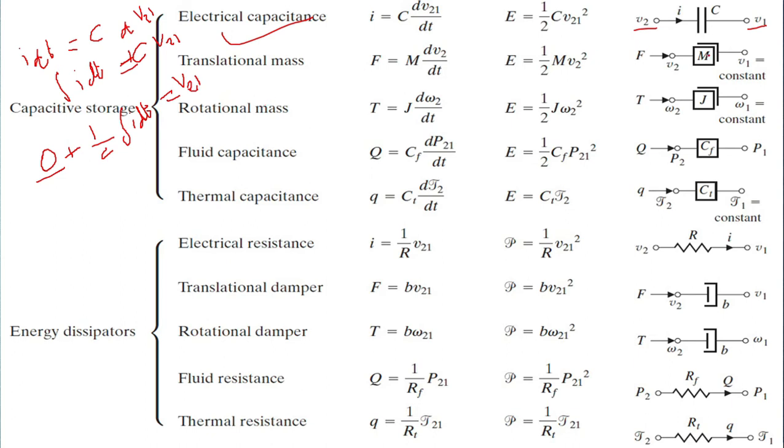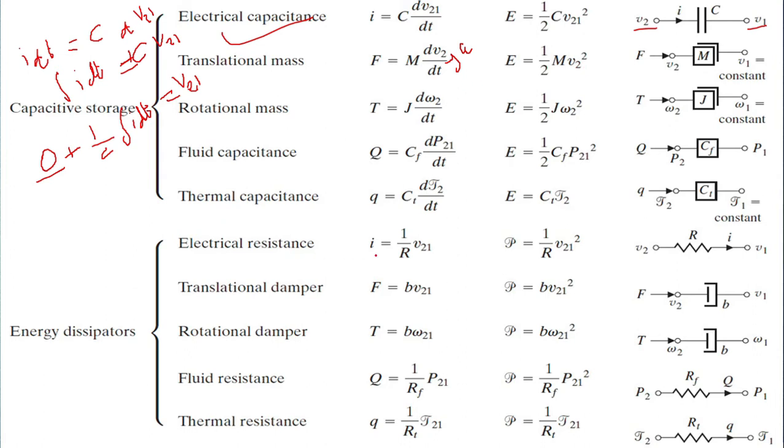In the same way you can find the equation of force. If you are applying force on this mass, with velocity here V1 and here V2, then force will be m into a, or we can say m dV2 by dt. That is nothing but your acceleration a, and the energy stored will be 1/2 m v square.